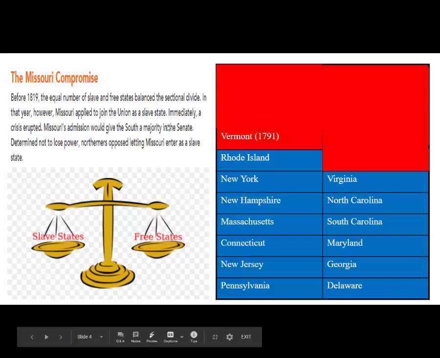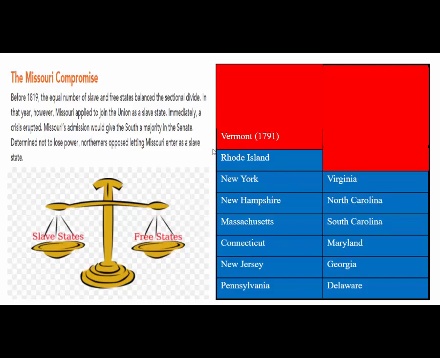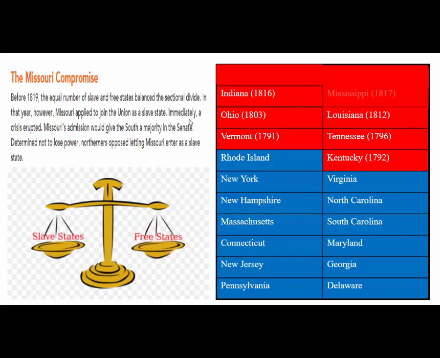And as you can see, we start out with the 13 original colonies, and those became the 13 states, and then we had Vermont added, and then Kentucky, and then Tennessee. And notice there was a balance between free and slave. Then we added Ohio, but that was balanced by Louisiana, and then we had Indiana, balanced by Mississippi, and then we had Illinois, woohoo, go Illinois, and that was balanced by Alabama. So at that point, there was a nice equal number of slave and free states, which kept a balance.